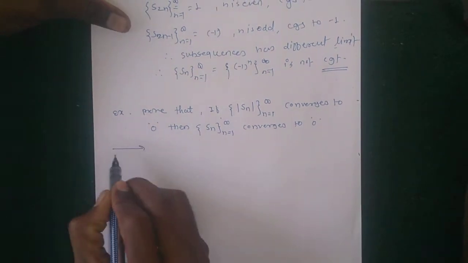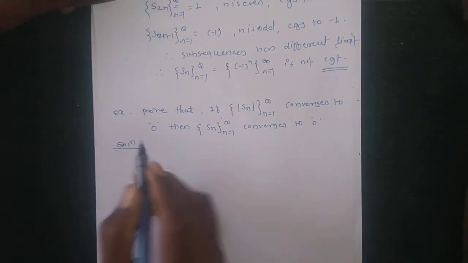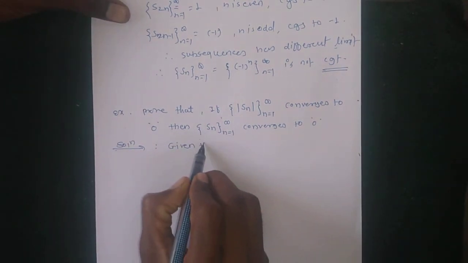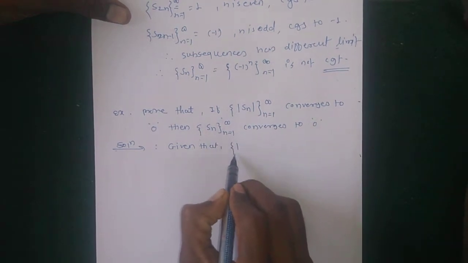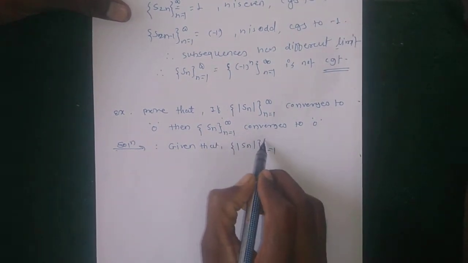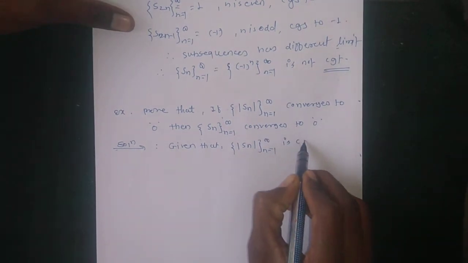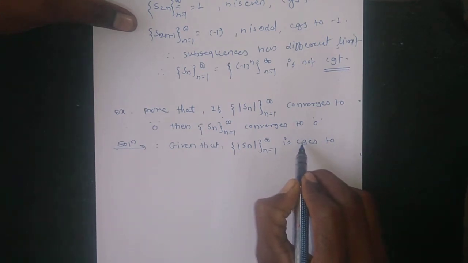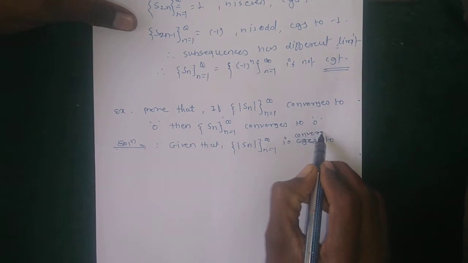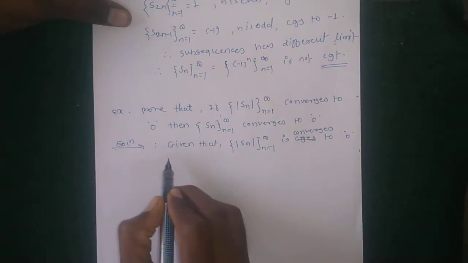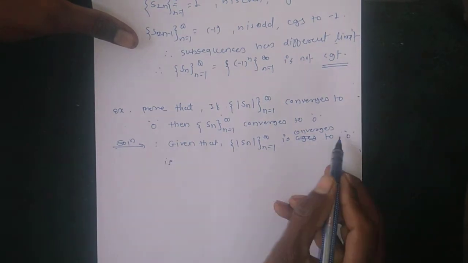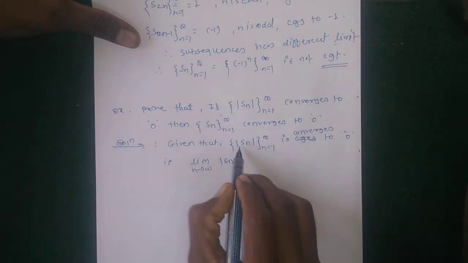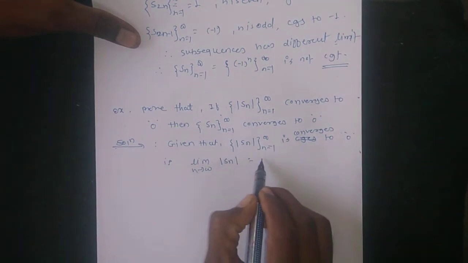Okay, solution of this: how to prove this example? Firstly, given that the sequence |Sn|, where n runs from 1 to infinity, converges to 0. That is, this sequence has limit 0, which implies that the limit as n tends to infinity of |Sn| is 0.